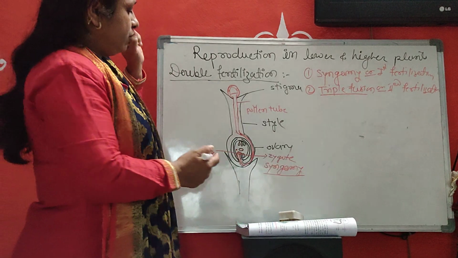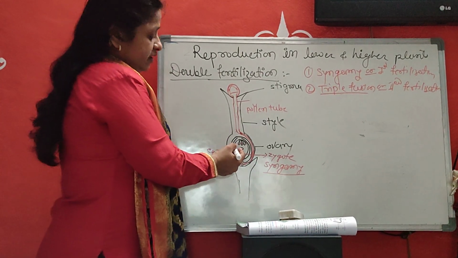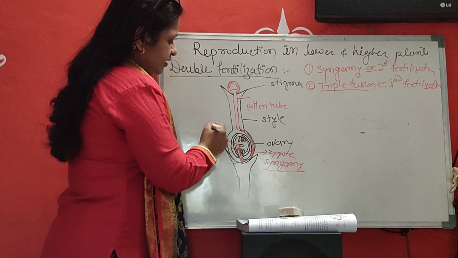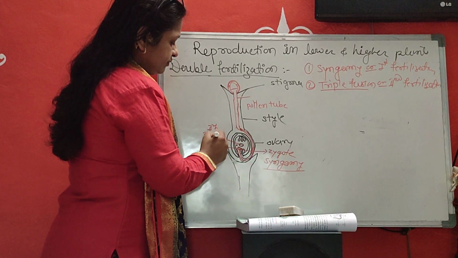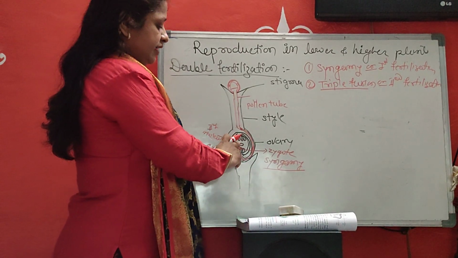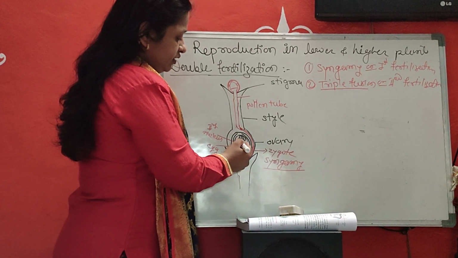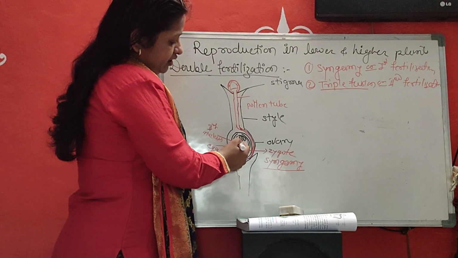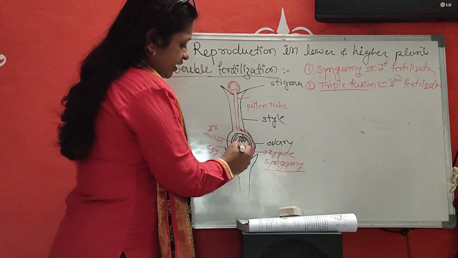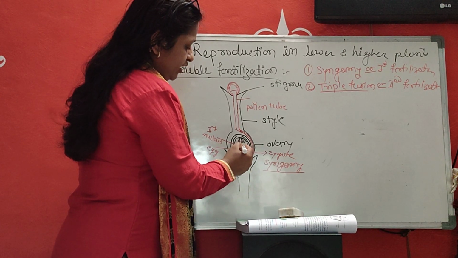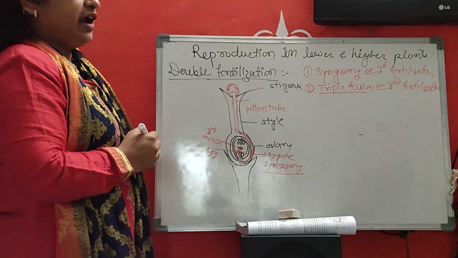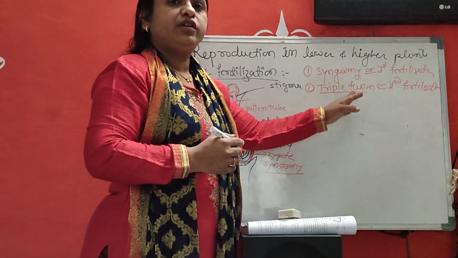Now here, the second male gamete unites with this secondary nucleus. You know that. This one is a secondary nucleus. This other male gamete unites with the secondary nucleus. Already there are two nuclei present, and this adds one more nucleus. In this way, how many nuclei are produced? Three nuclei are produced, and this is called triple fusion.